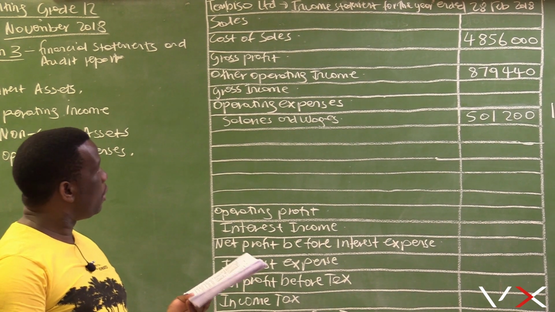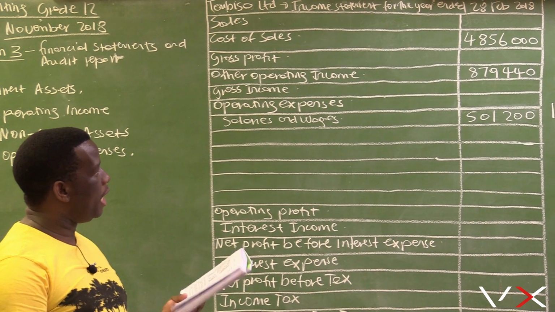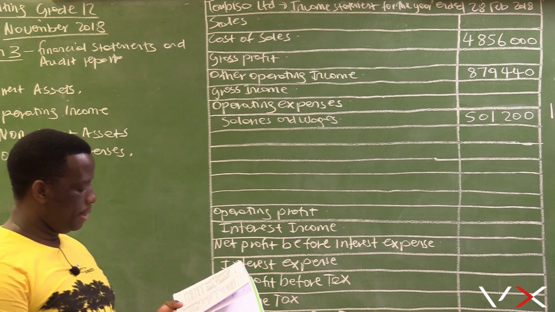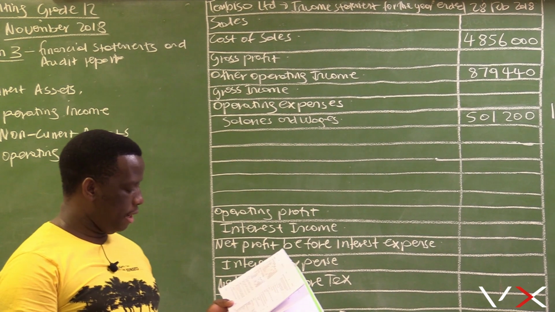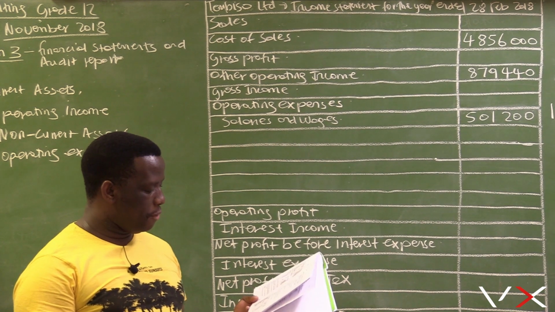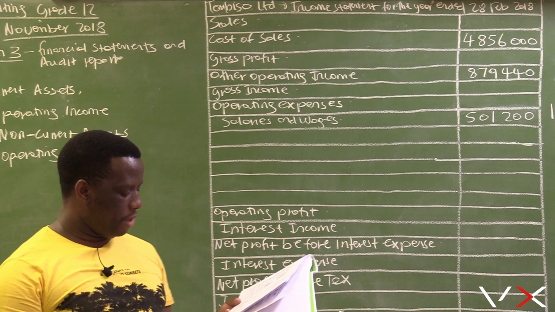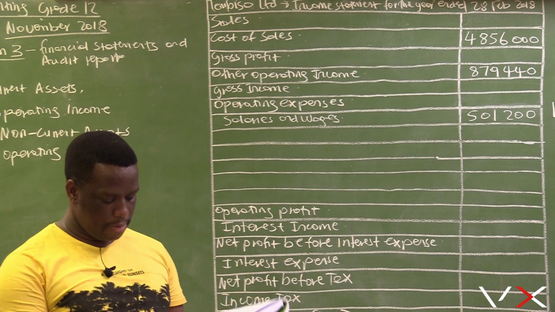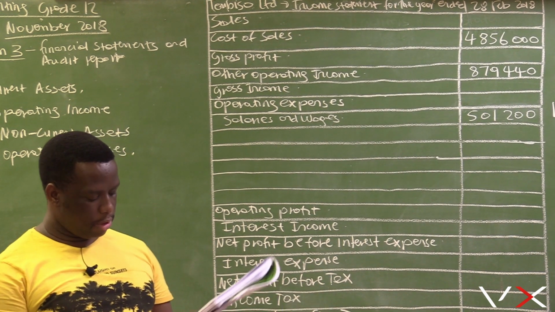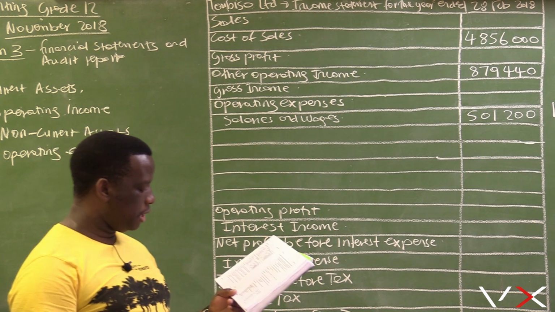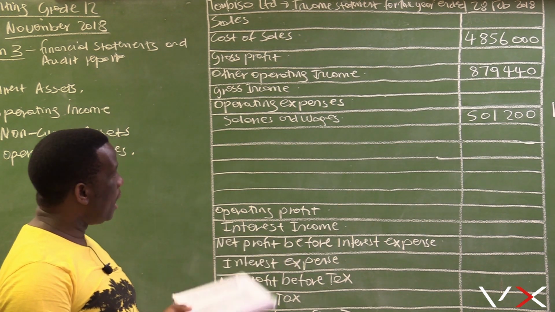Right, so here we have the income statement for the year ended 28 February 2018. Let's start here. The focus in the information given on page 8 of your question paper, there we have the balances or totals on 28 February, and our main focus is under the nominal account section, starting with sales.